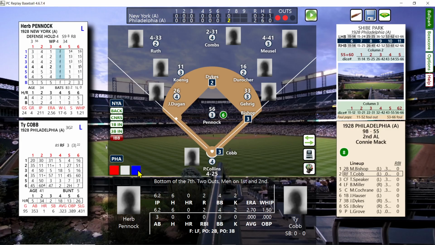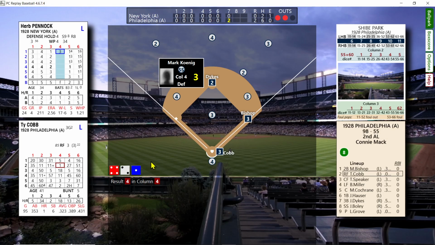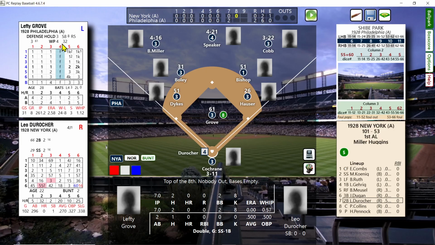Lefty, I got to leave Pennock in. This is 1928 baseball. And he gets the ground out to Koenig, and that's going to end the inning. So the Yankees are going to have to come from behind here. They're down 2-0. They have not been able to do anything against Lefty Grove. He's an S8, so he's doing okay right now.